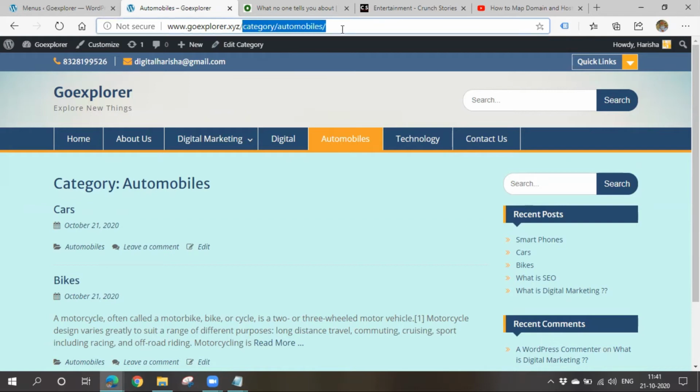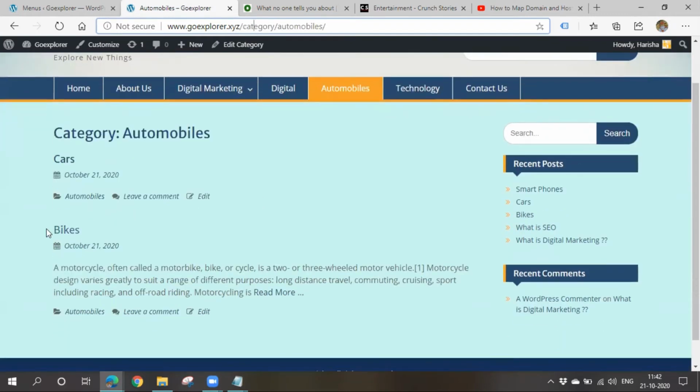By seeing the URL, you can identify that it is a category. Here it will get displayed that it is a category. Now, what is these bikes? Post. It is a post. That's why the date and time when it is posted is getting displayed. That's why it is known as a post.